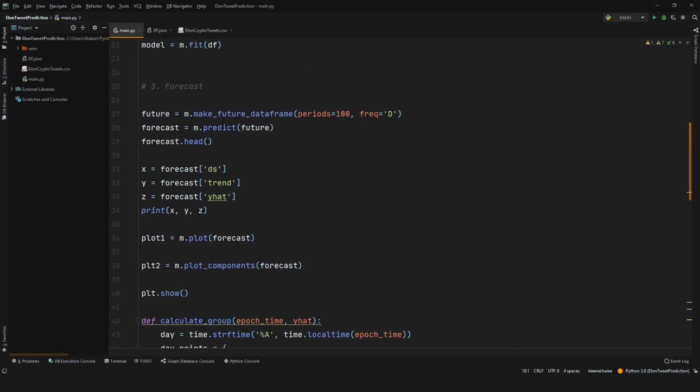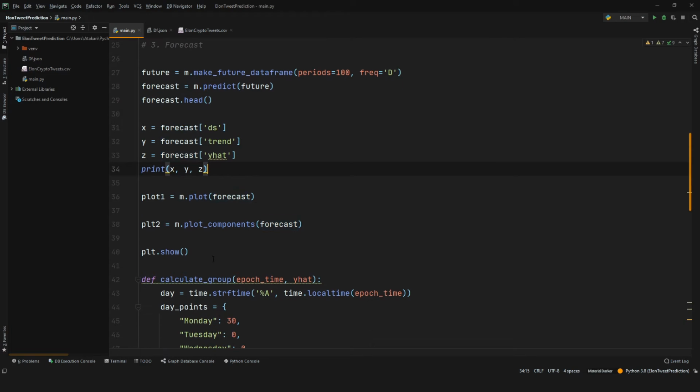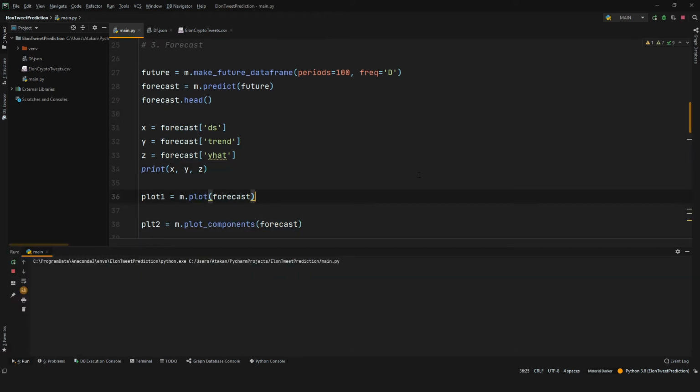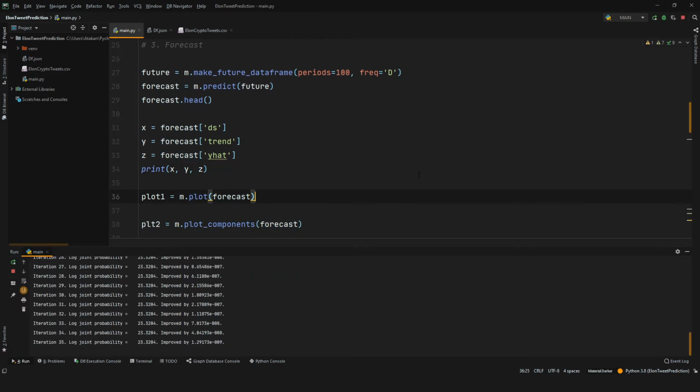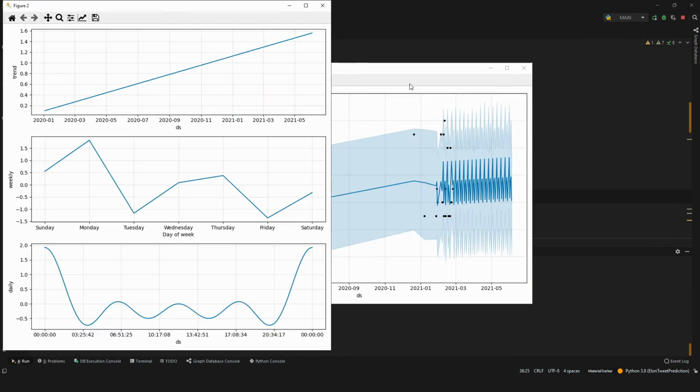To make a future prediction, we obviously need a future data frame. We can set it by using this line, and there we can give the period and frequency. In our case, the frequency will be daily and our period is 100 days. Now we can make a prediction and plot the outcome by using these lines. At that point, we are ready to give it a shot. So, when I run the program, we should get two charts. And there we have it.